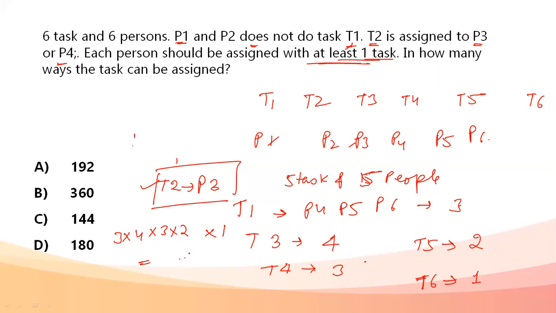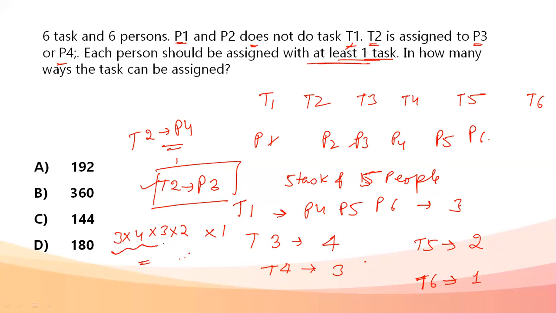But if T2 is assigned to P4, again I'm going to have the same combinations. The only difference is that T2 is going to be assigned to P4 and P3 would be available to take any of the other tasks. So the same arrangement is going to follow if T2 is assigned to P4.